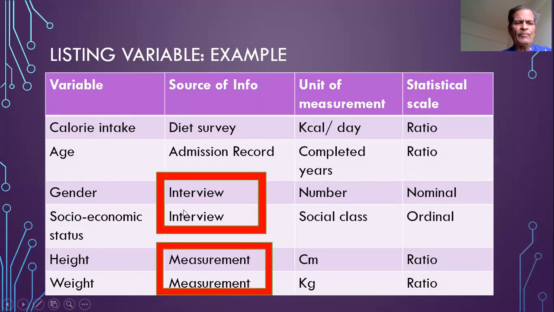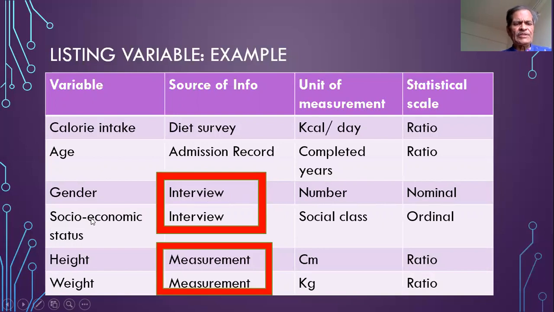The statistical scale is the ratio scale. Then gender will be by interview of the person, and the unit of measurement will be the number of persons male and number of persons female, and it is a nominal scale because there are only 2 categories, and they do not have any order.